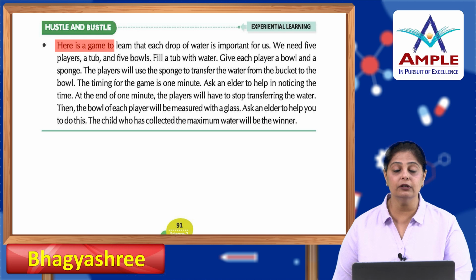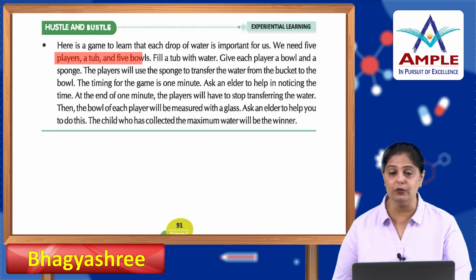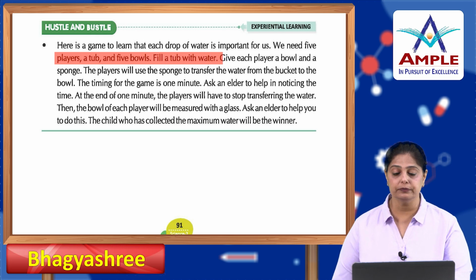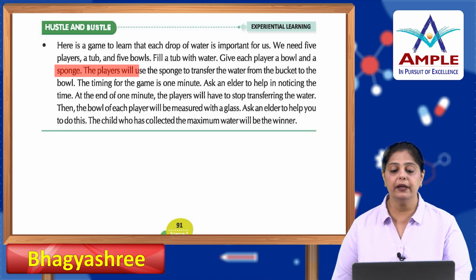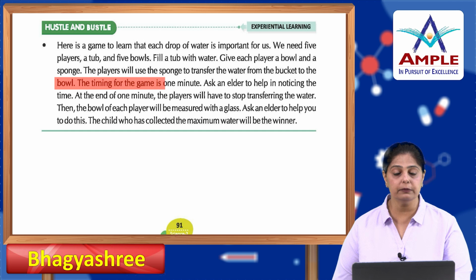Alright, now hustle and bustle. Here is a game to learn that each drop of water is important for us. We need 5 players, a tub and 5 bowls. Fill a tub with water. Give each player a bowl and a sponge. The player will use the sponge to transfer the water from the bucket to the bowl. The timing for the game is 1 minute. Ask an elder to help in noticing the time.